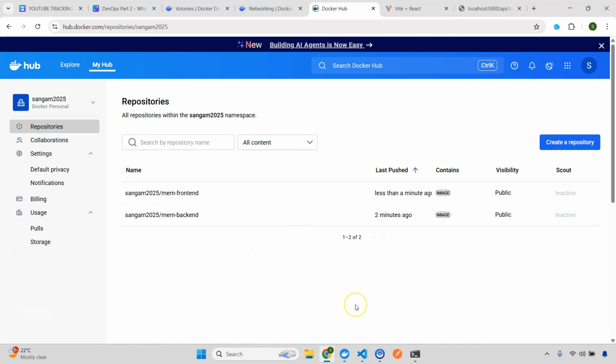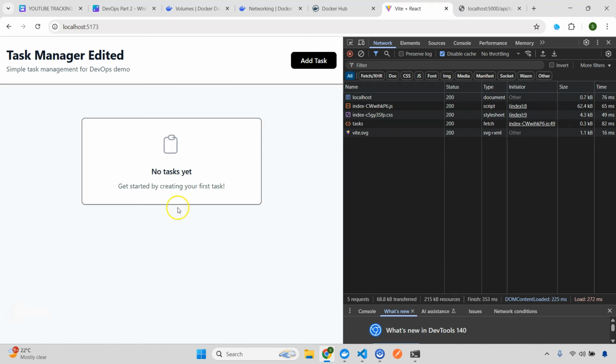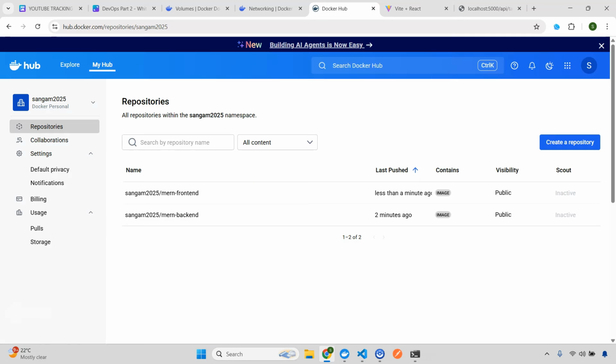This is important. This is not your local image. You had created the local image. You pushed the images to the repository. We pulled the images from the repository, and then based on that we created the containers. That means what I wanted to explain here is that these images are stored in a central repository where anyone can pull them and then do the operation. I hope you are getting this. So this is another very, very important concept.